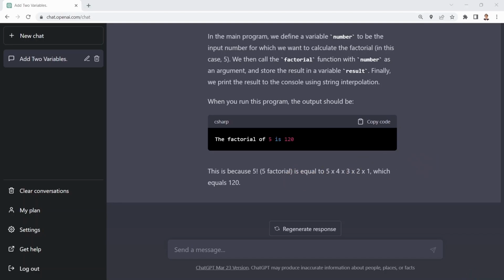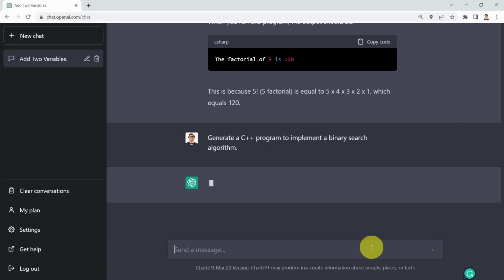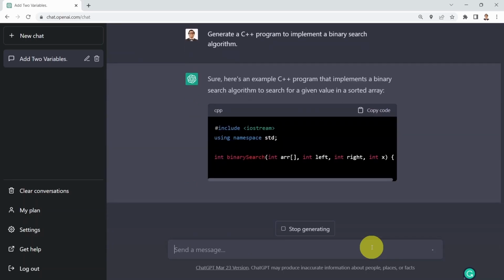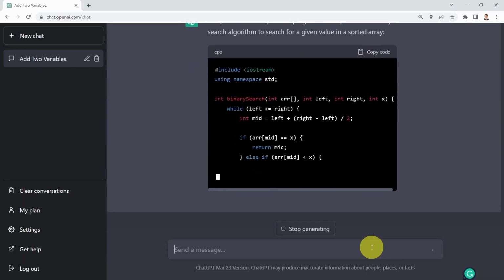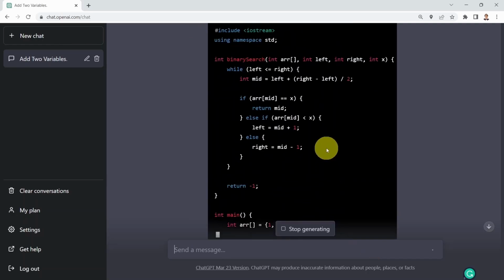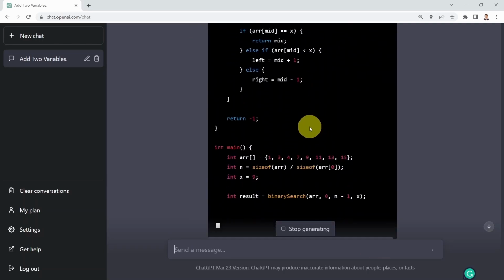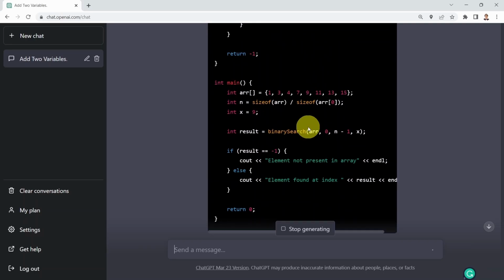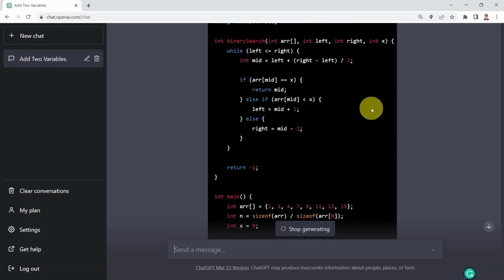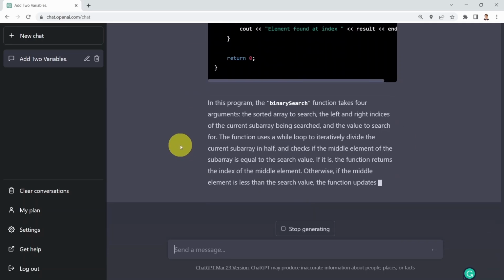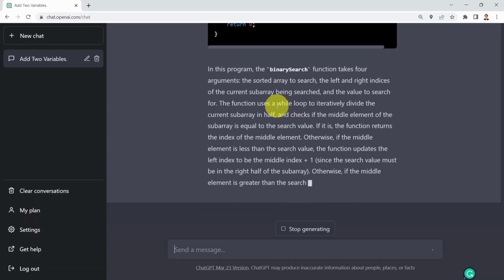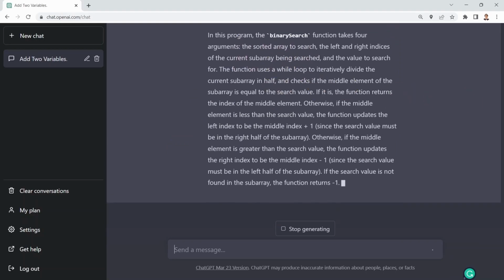Well, what if I would like to generate a C++ program to implement a binary search algorithm? I can say that. So I can say generate a C++ program to do this. So if you press enter, here we go. This is again another completely different programming language. It's simply showing you the entire code. And of course, you can go ahead and copy that code if you like. And it's explaining to you how binary search works and how this function works in general.